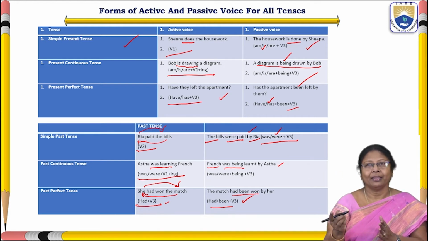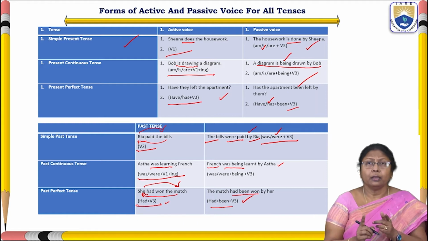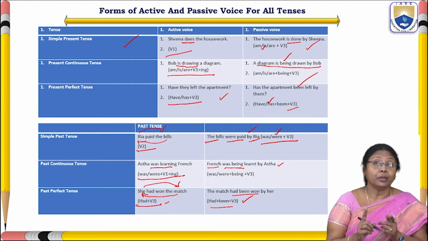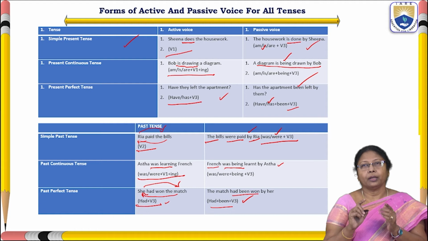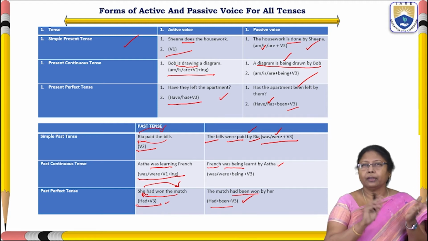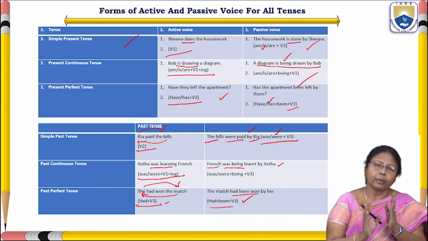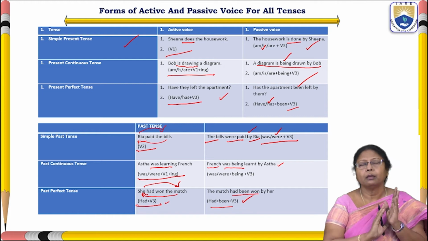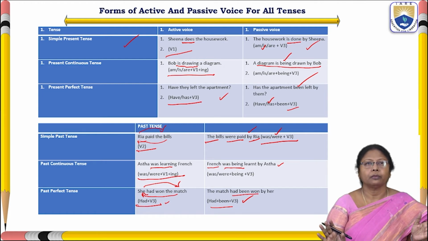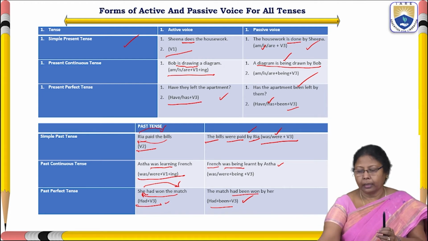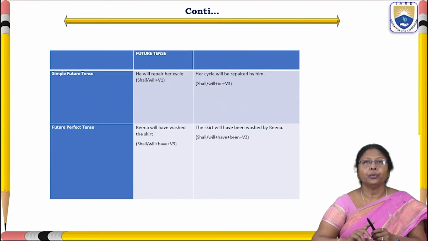Very easy. The one and only thing is you must be thorough with the structures. If you are thorough with the structures, converting a sentence from active voice to passive voice, or passive to active, is very clear. Okay. And coming to the future tense.